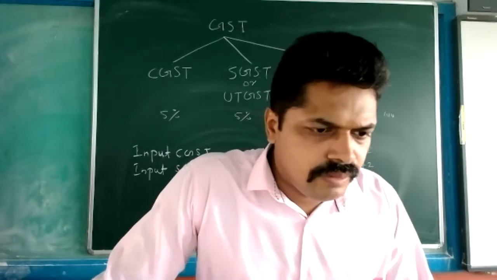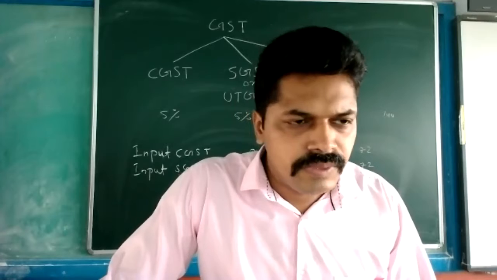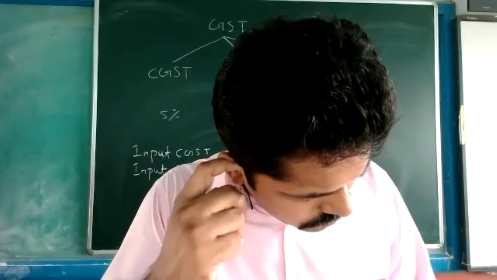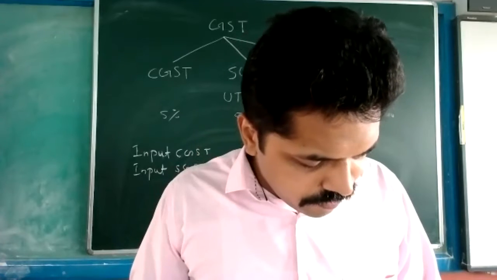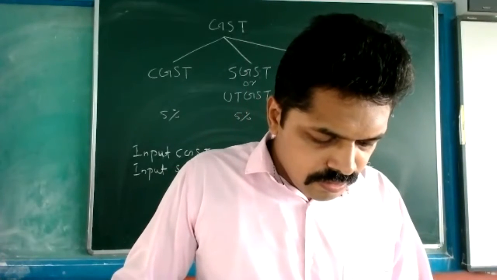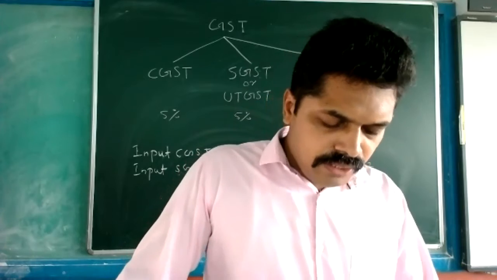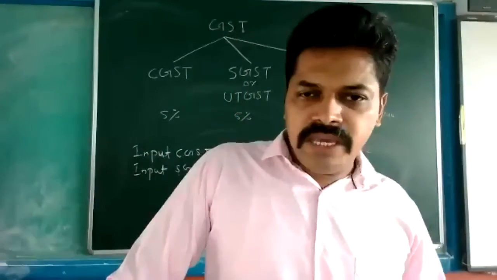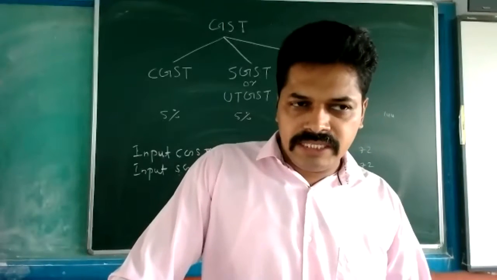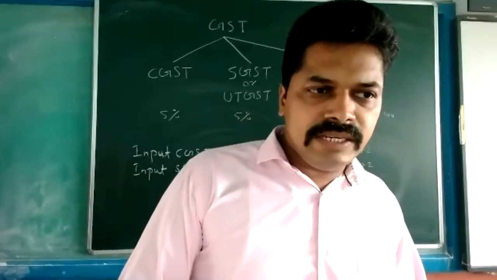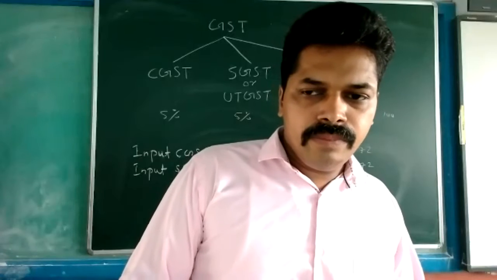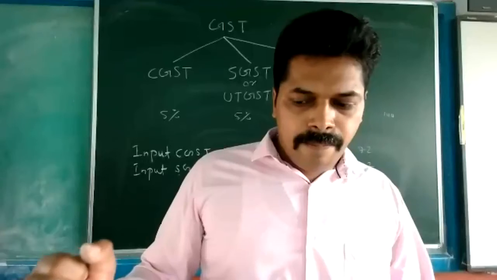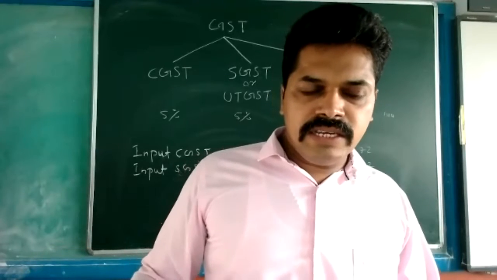Any doubt? In advertisement, why are we debiting input CGST and input SGST? I told you in the beginning, whenever there is any expense, GST will be there, except for the 10 transactions we studied: wages, salaries, interest, electricity bill.